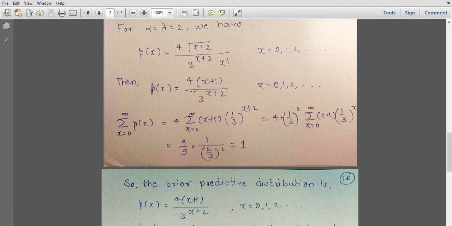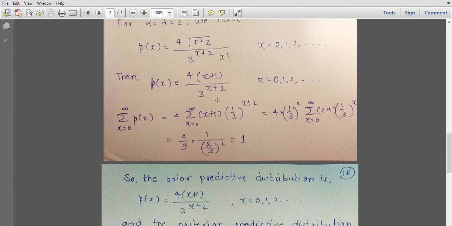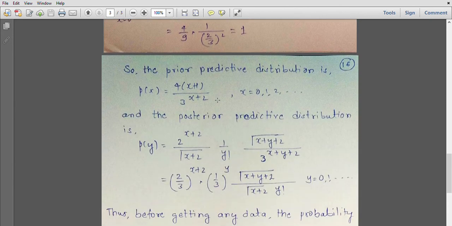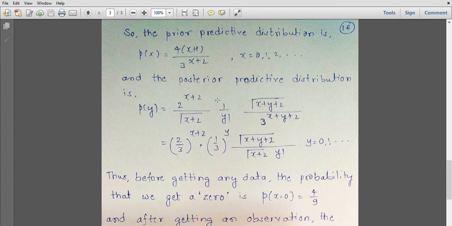So notice that the model which we have assumed for x, given the value of theta, is Poisson. So the probability of x given theta will be e raised to minus theta, theta raised to x by x factorial. Whereas if we remove the effect of theta, then we get the distribution to be like this. So this is the prior predictive distribution, and so the posterior predictive distribution following the earlier derivation will be 2 raised to x + 2 upon gamma of x + 2 into 1 upon y factorial gamma of x + y + 2 upon 3 raised to x + y + 2. So upon some adjustments it becomes like this.